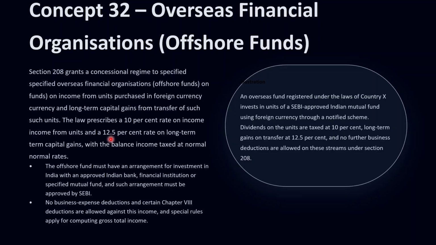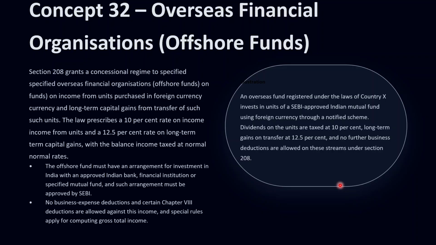For example, if an offshore fund registered in country X invests foreign currency through a notified scheme into units of an approved Indian mutual fund, its dividend income from those units would suffer 10% taxation, and the long-term capital gain is covered under 12.5% in India, without further business deductions, provided all conditions of section 208 are satisfied. So this is the concept of overseas financial organizations, or OFOs.